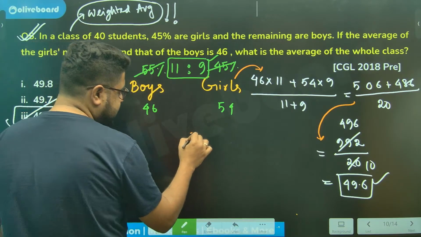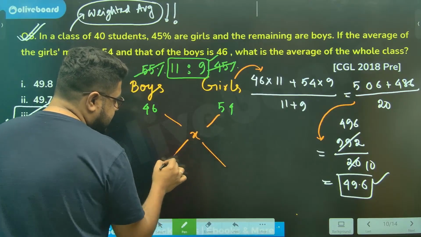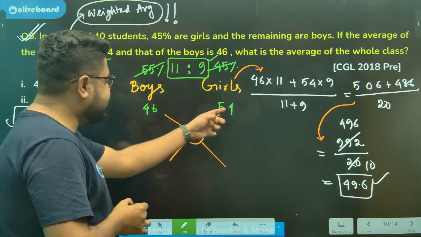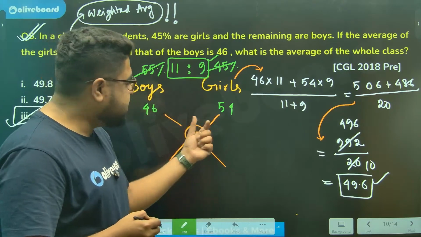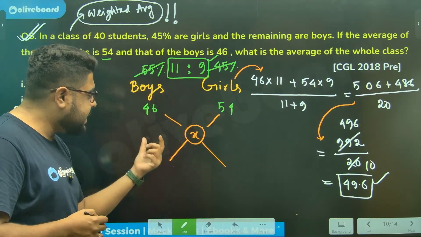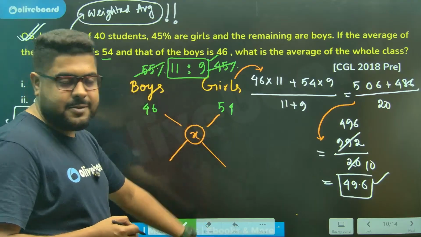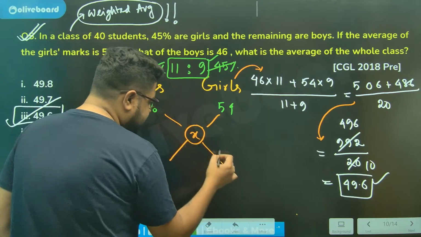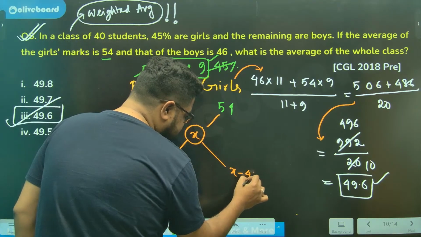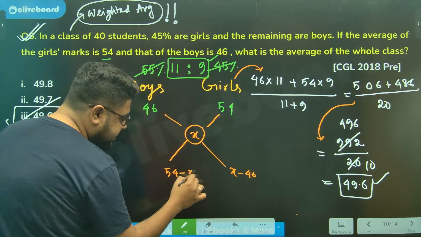I like it very much. So let's take the weighted average to be x. Remember, x is less than 54 and greater than 46, because the average must be between the two numbers, greater than the smaller and less than the bigger. So that means it will be x minus 46, because x is bigger, but here 54 is bigger, minus x.